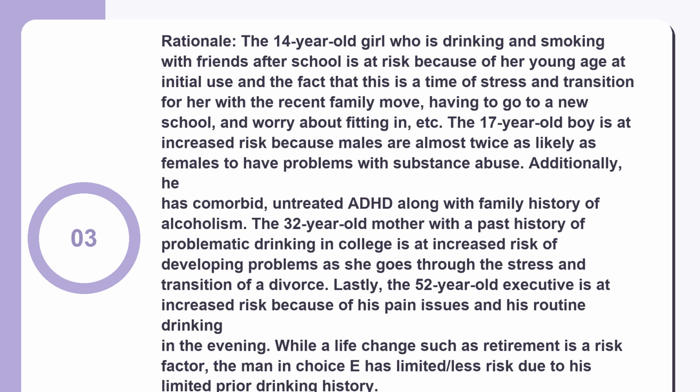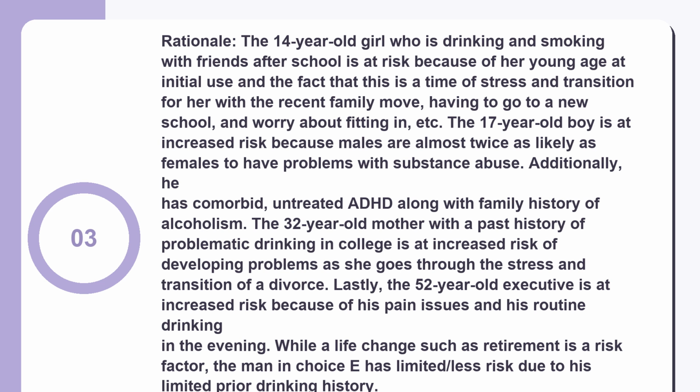Rationale. The 14-year-old girl who is drinking and smoking with friends after school is at risk because of her young age at initial use and the fact that this is a time of stress and transition for her, with the recent family move, having to go to a new school and worry about fitting in, etc.